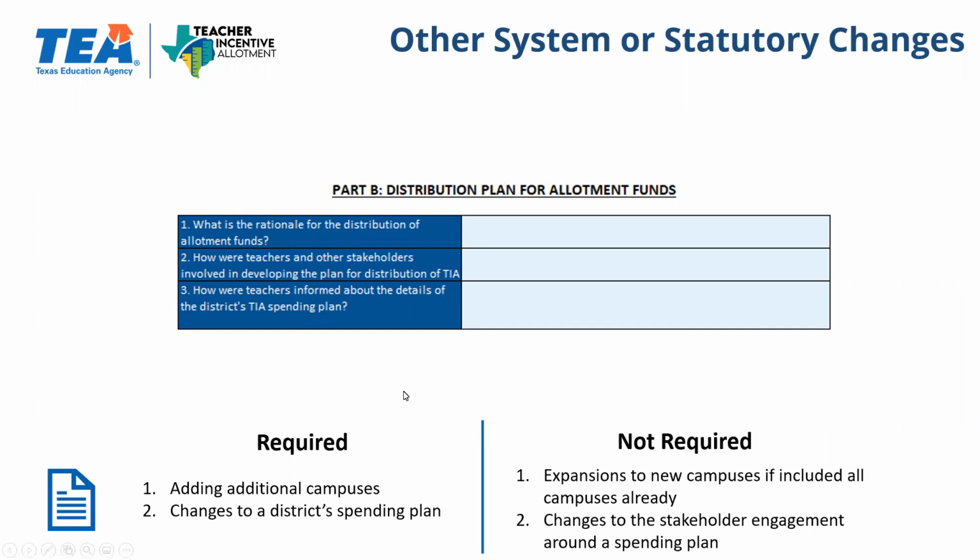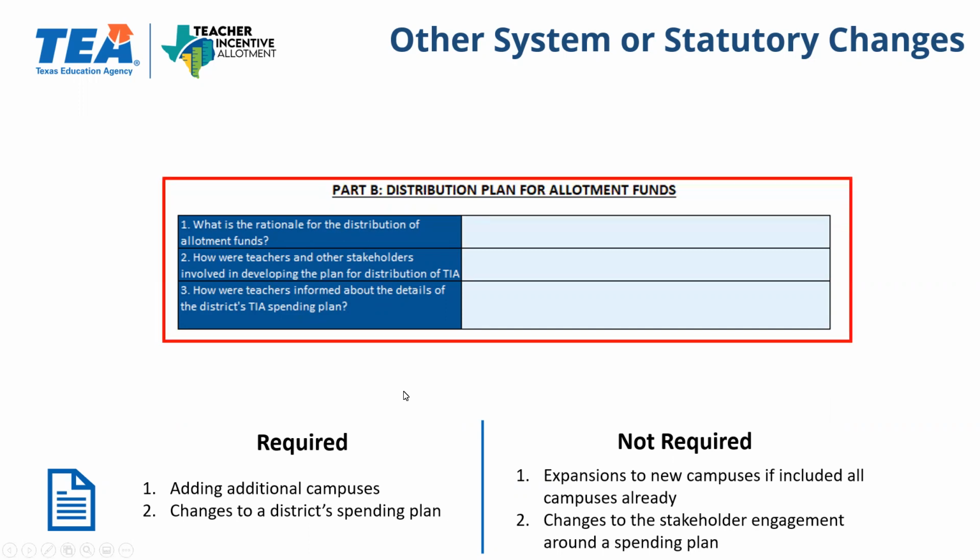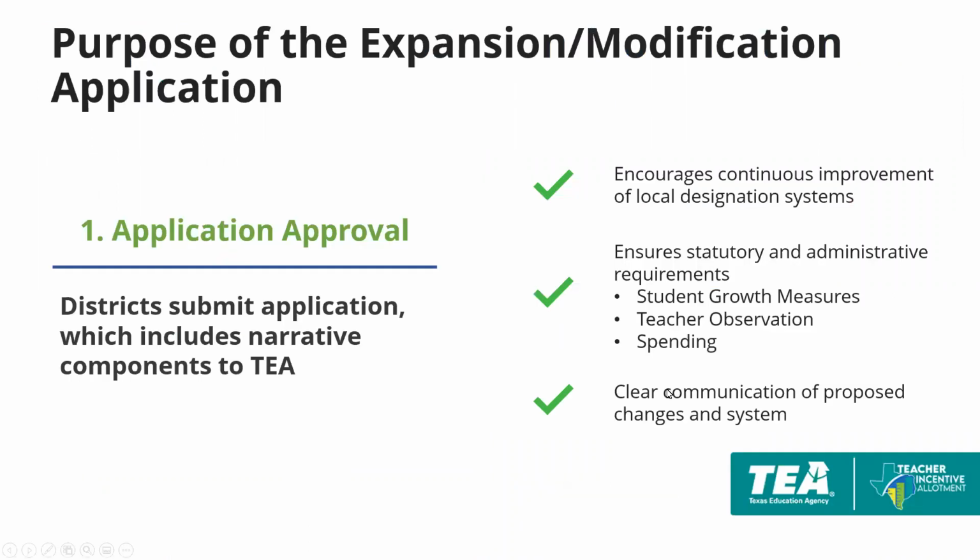So if you look at the spending tab of your application, it's usually Part B of the Cohort D application that would not be required if there are changes, and in cohorts A to C, it was Part B, number 3. To come back to the purpose of the expansions modification application, it is to provide ways for districts to continuously improve while ensuring that the system meets statutory and administrative requirements, and also that there's clear communication of a district's local designation system.